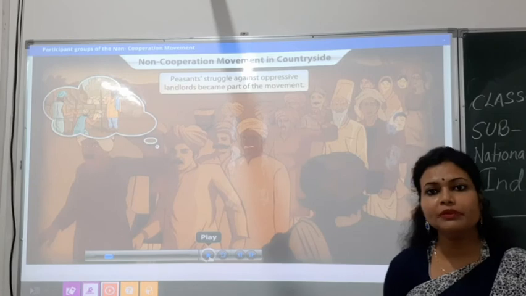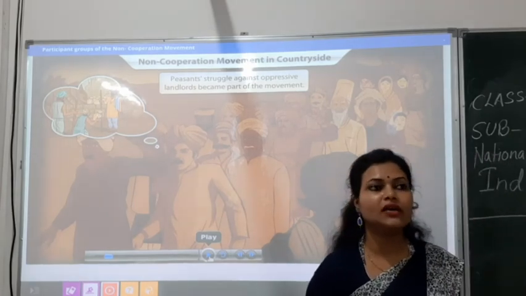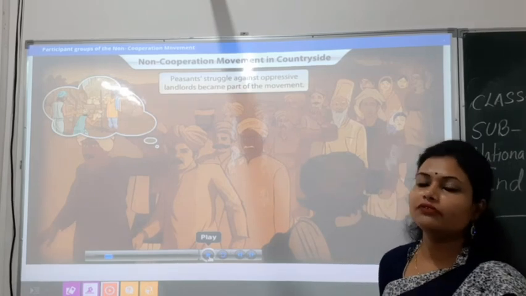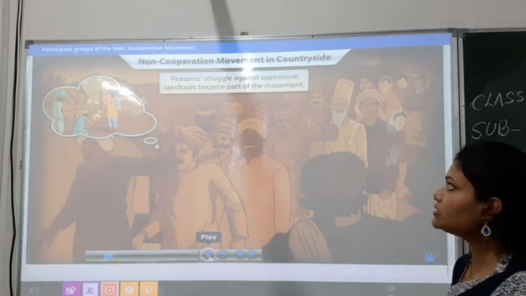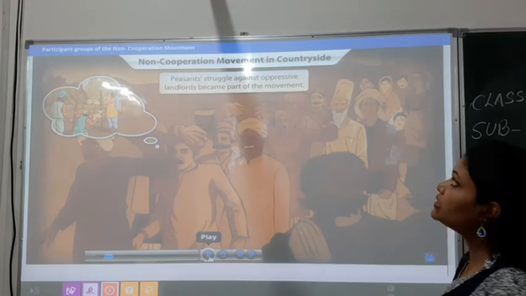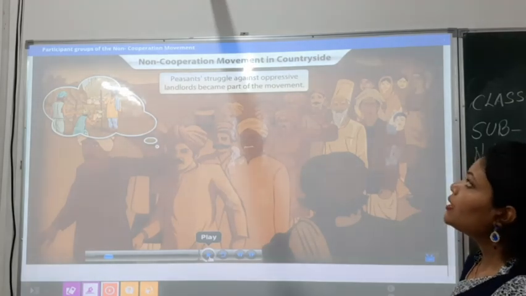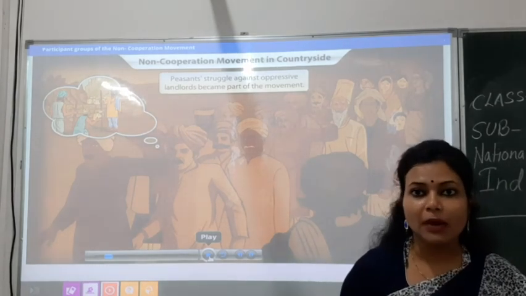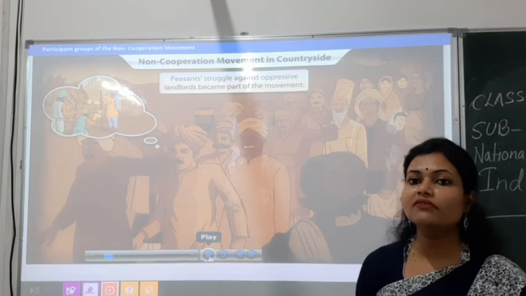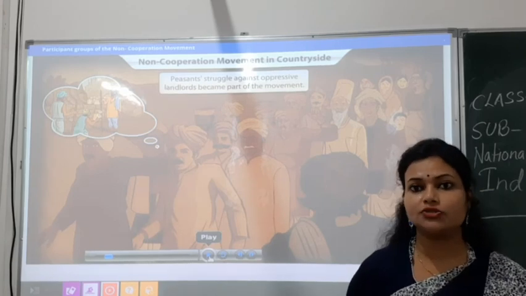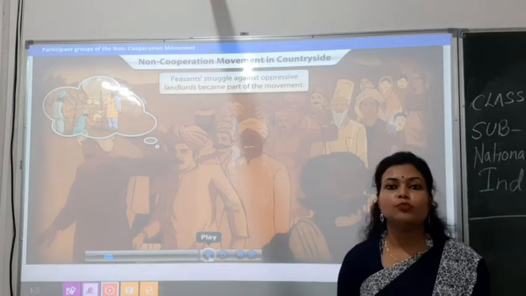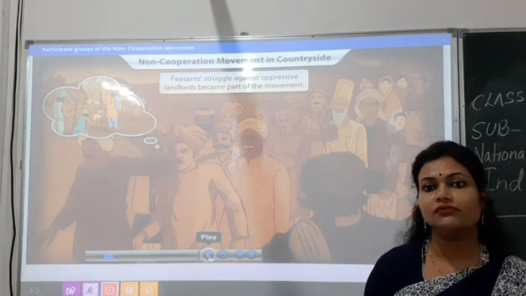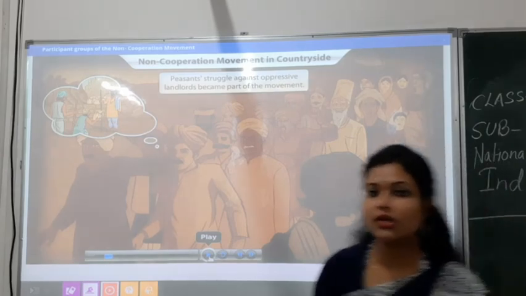The different people had different problems, and according to their problems they participated in different ways. So first of all, peasant struggles against oppressive landlords became part of the movement. Why did peasants take active participation in this movement? Because they were really annoyed with the landlords. The landlords were exploiting them, so to get freedom from this whole system they actively participated in this movement.